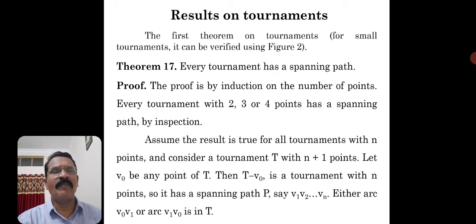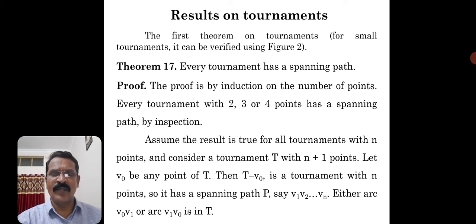So it has a spanning path P, from the assumption. What was the assumption? The result is true for all tournaments with n points. It implies there is a spanning path, say P, containing the vertices V1, V2, V3 and so on up to Vn. Either arc V0 V1 or arc V1 V0 is in T, because already we have mentioned that between a pair of vertices, either A to B or B to A, not both directions will be there. So you won't get such multiple edges.